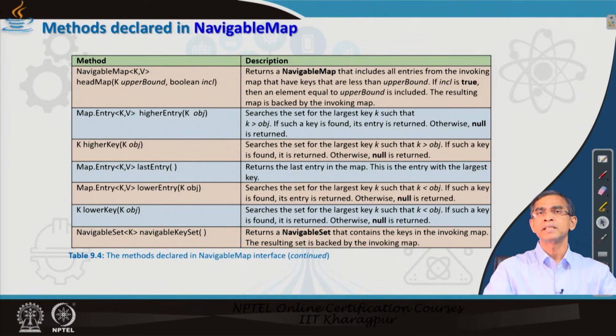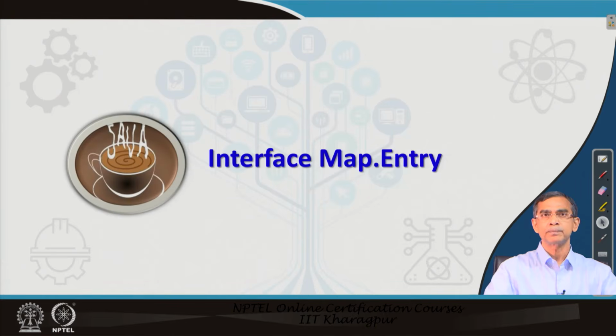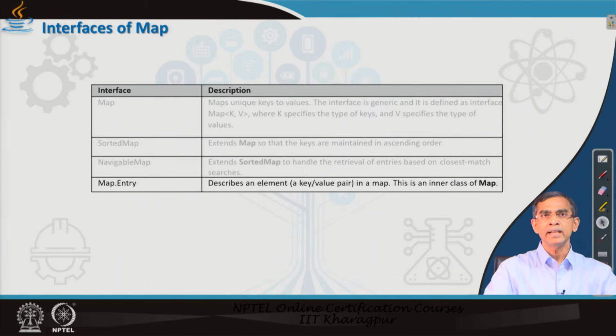All these methods are basically the different ways that the key and value object pair can be managed and handled. That is why the different methods have been incorporated in the NavigableMap interface. And then Map.Entry is an inner class. It does not have much special, but it considers how a key value pair can be entered into a map.